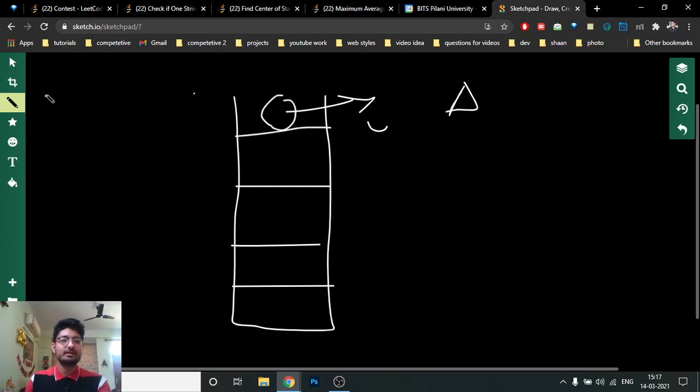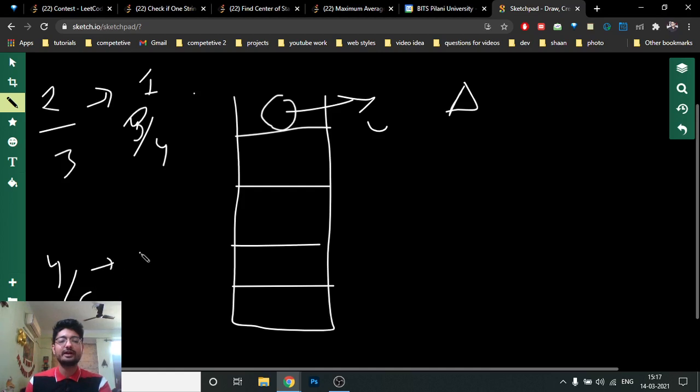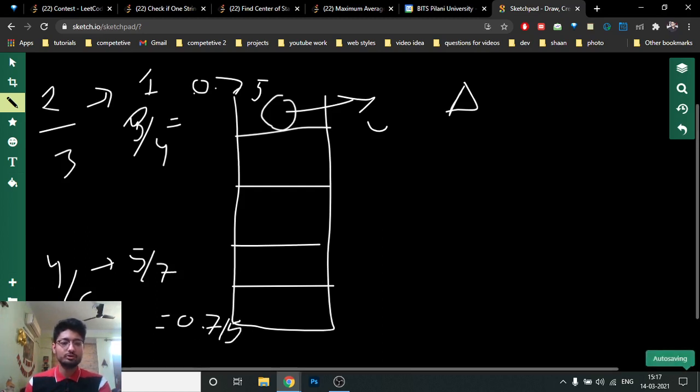So as you can see, the first thing is 2 by 3 and the other is 4 by 6 now. If you increment 1 in this, it changes from 2 by 3 to 3 by 4, and it changes to 5 by 7. So now it becomes equal to 0.715, like 0.75, and it becomes equal to 0.715, and the original one, both of them, was, as you can see, 0.667.